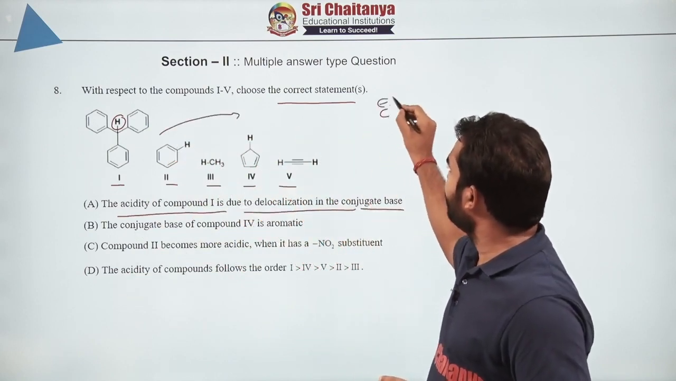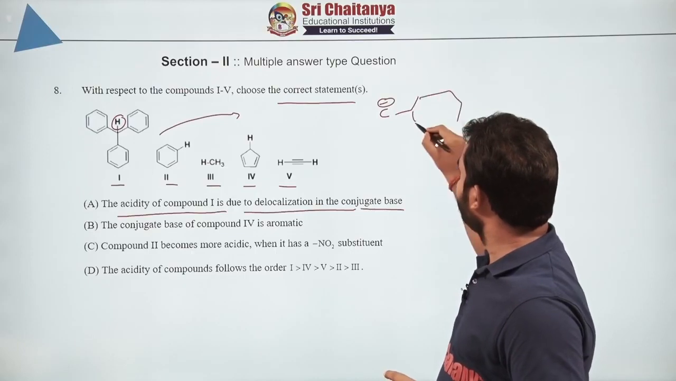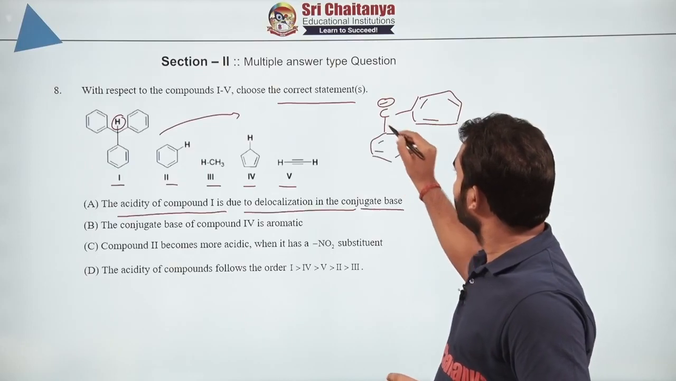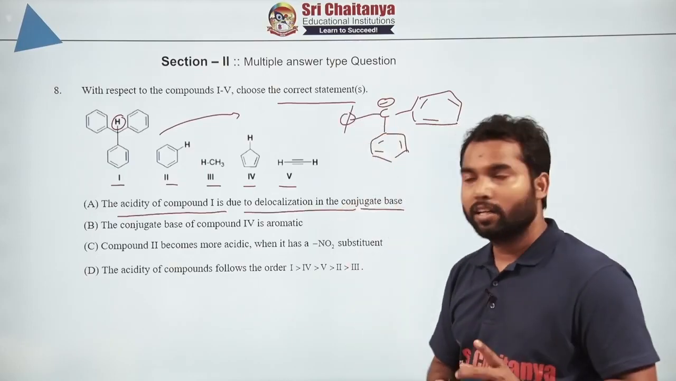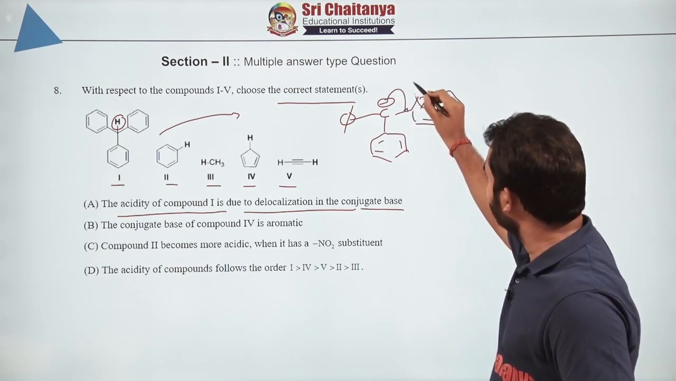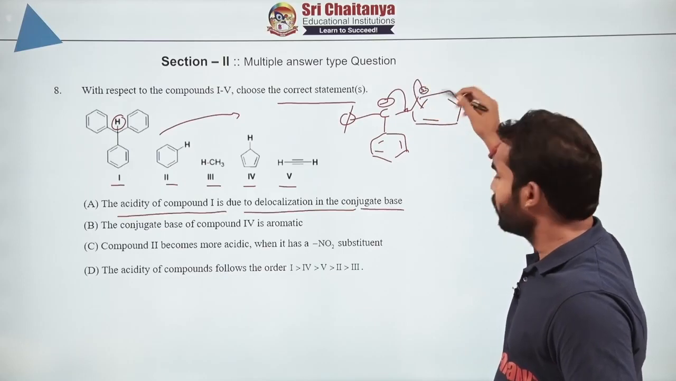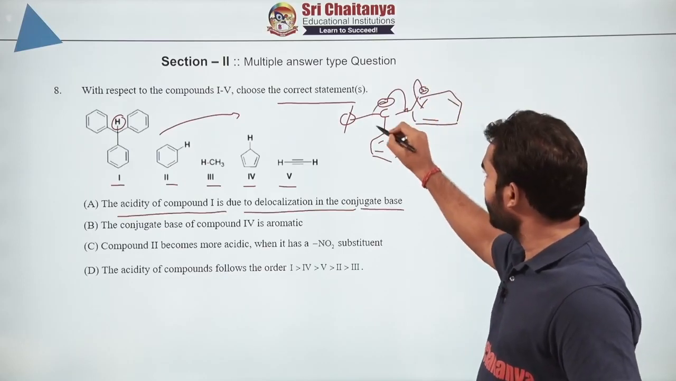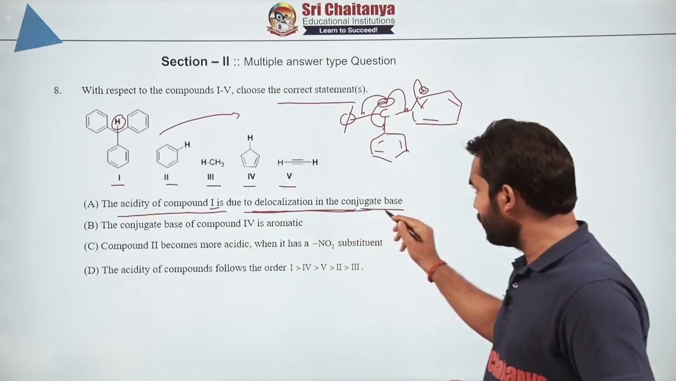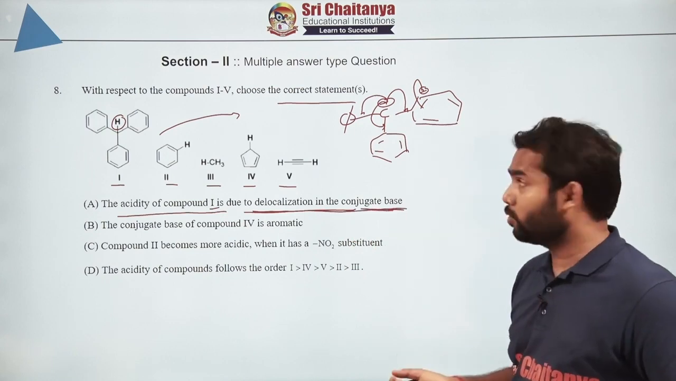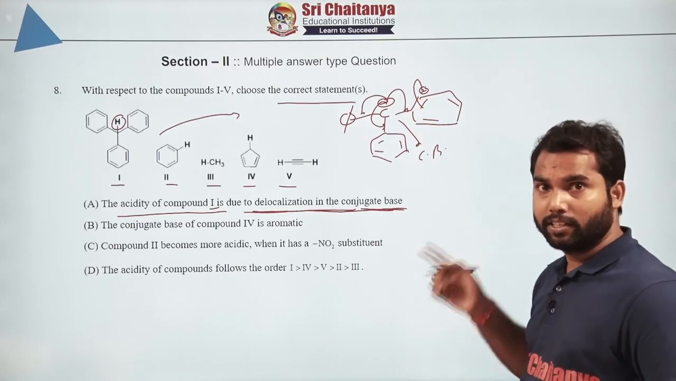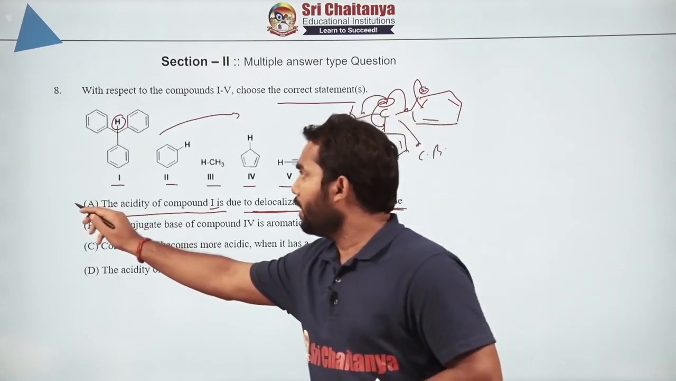You will get one carbon bearing a negative charge with 3 benzene rings attached to it. The third one I will represent with the symbol phi. Now, if you look here, this negative ion can undergo resonance over this ring also, and similarly in this ring also and similarly here also. So, the acidity of compound 1 is due to delocalization in the conjugate base. That seems to be true, because this is a conjugate base and the negative ion which is generated is undergoing resonance also. So, A is correct undoubtedly.